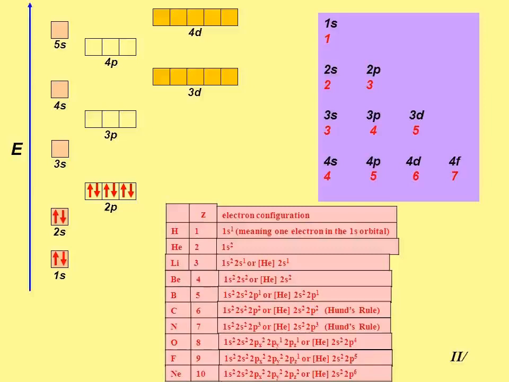For such a one-electron system, the energy of the electron in the nth orbit is given by some expressions. For the 1s orbital, n value is 1 and L value is 0. For the 2s orbital, n value is 2 and L value is 0. For the 2p orbital, like that. You have to apply the formula and find it.